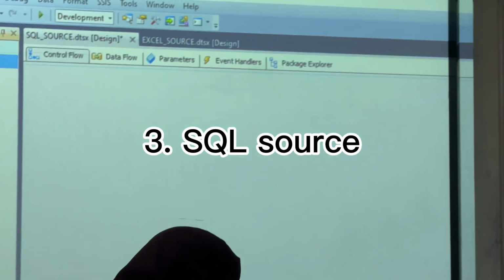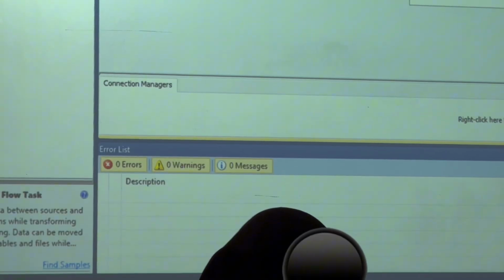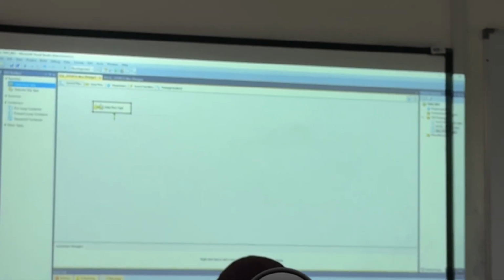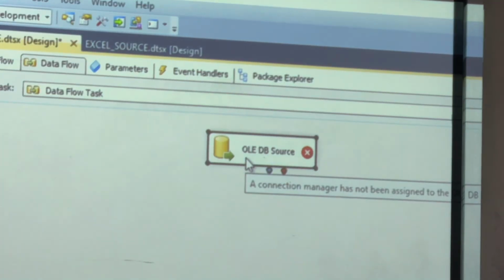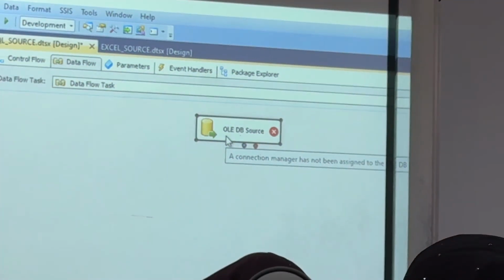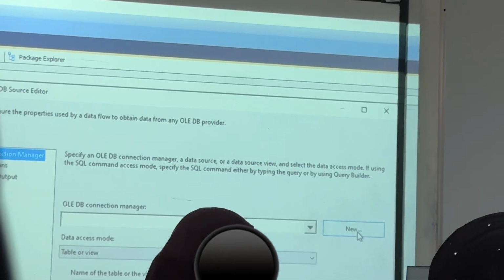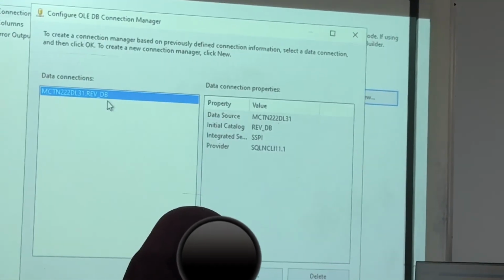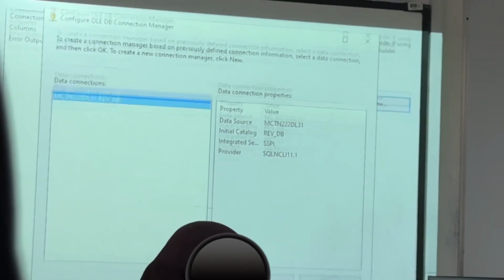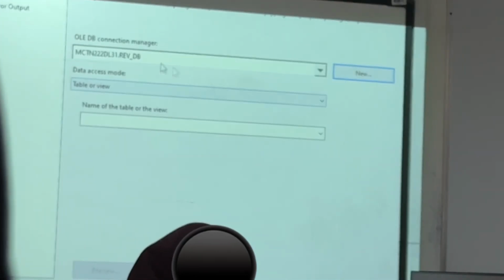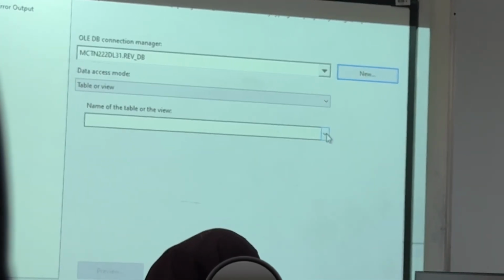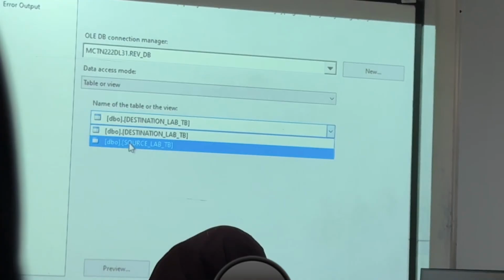so now drag and drop your data flow. Save, double click, use table. Which table? Database table. So now you need the connection, everything you have to do. Click new. Is that the same database you said? Can I use it? Why not? Then which table is your source? Source underscore lab. This.